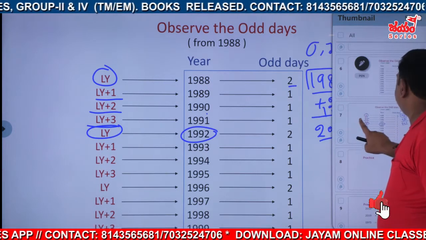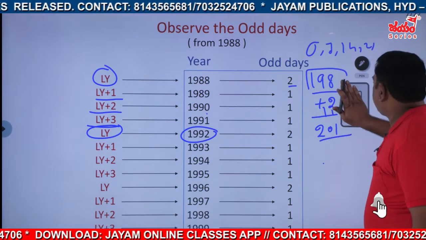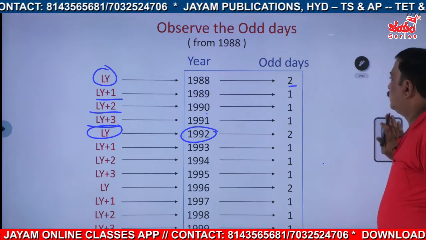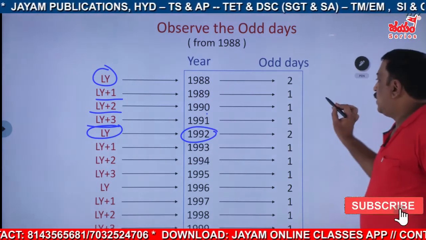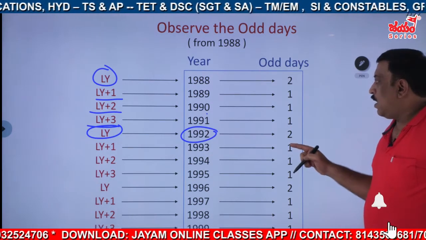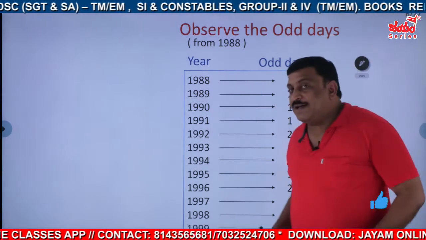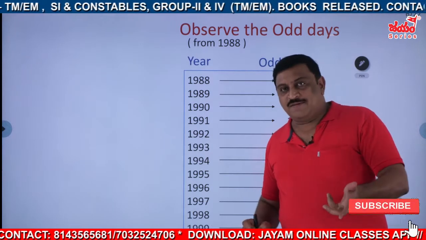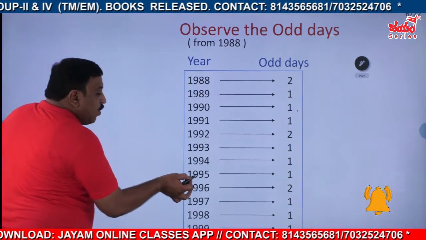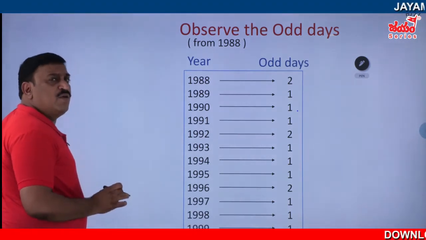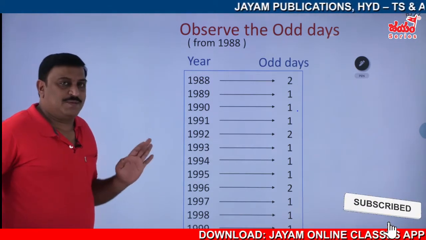Okay. Before going for the shortcut, we'll do one thing. Now you say 1995 is how many years after a leap year? 1995 is how many years after a leap year? How do we check how many years before the leap year has come? We don't know that one, no?